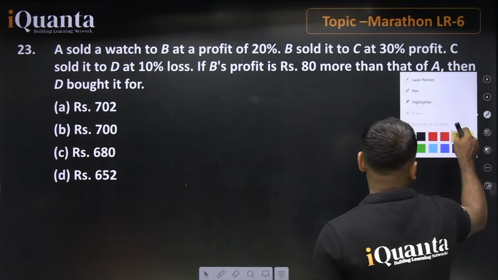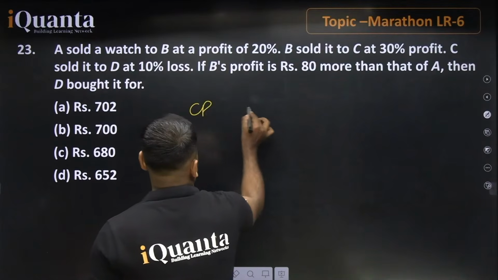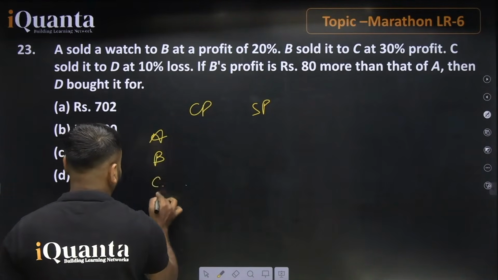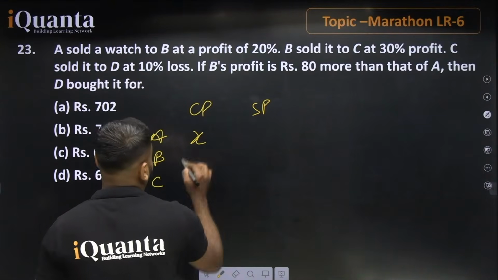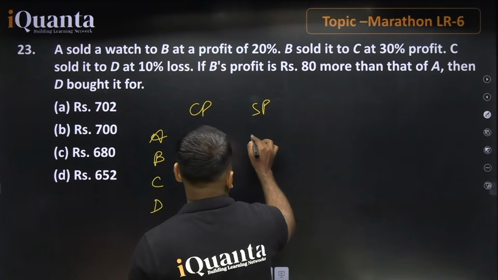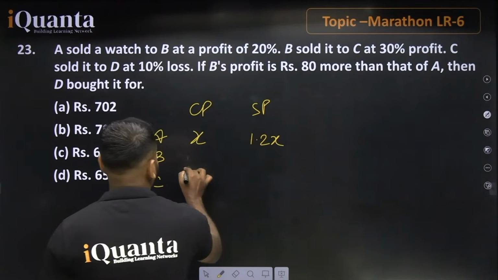Yes, here we have cost price and here we have selling price, and this value is A, this value is B, this value is C, this value is D. Let's say the cost price of this is x. A is selling it at 20% profit, so that will be 1.2x. It means this is 1.2x.